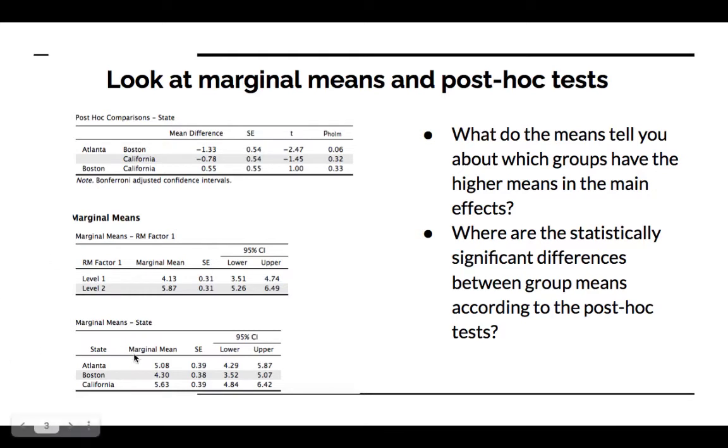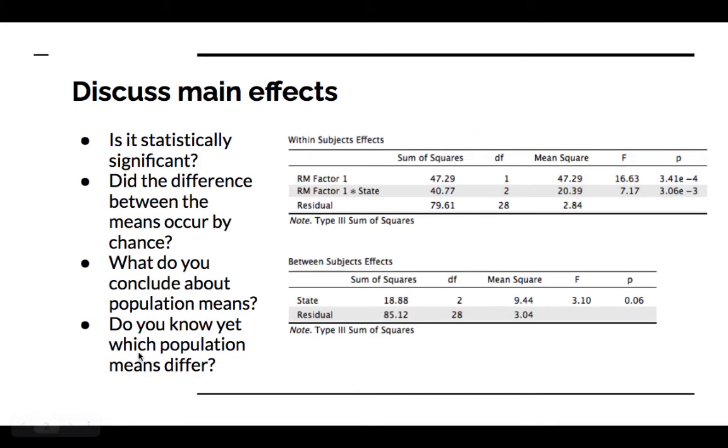The marginal means for state, that is the between subjects effect. That was statistically significant. Forgot to talk about that earlier. So there's a difference between the energy levels across the 2 time points combined for the 3 different locations.